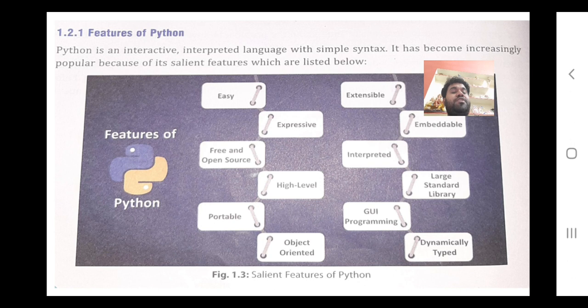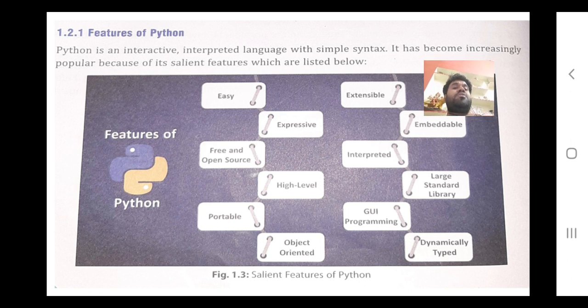Free and open source: it is free and open source because it is available on the net very easily, and you can run your program through the net also, and you can use the net to create your program. So that's why it is free and open source. Now, high level language is our language, that is simple English language.